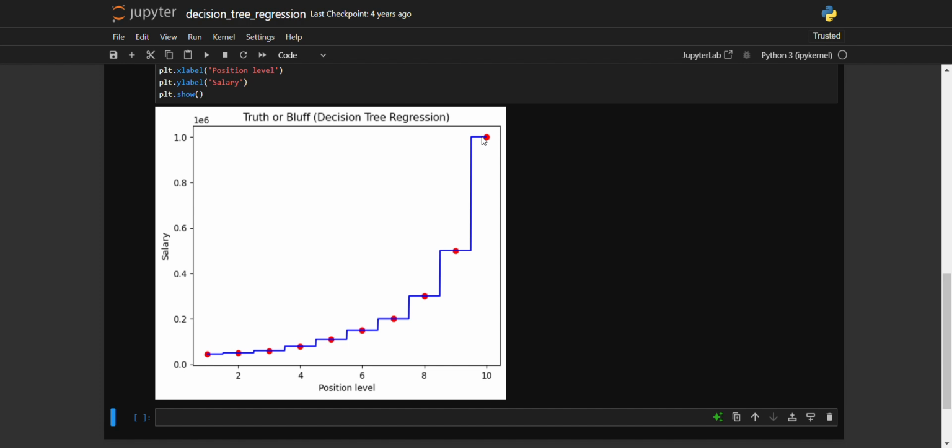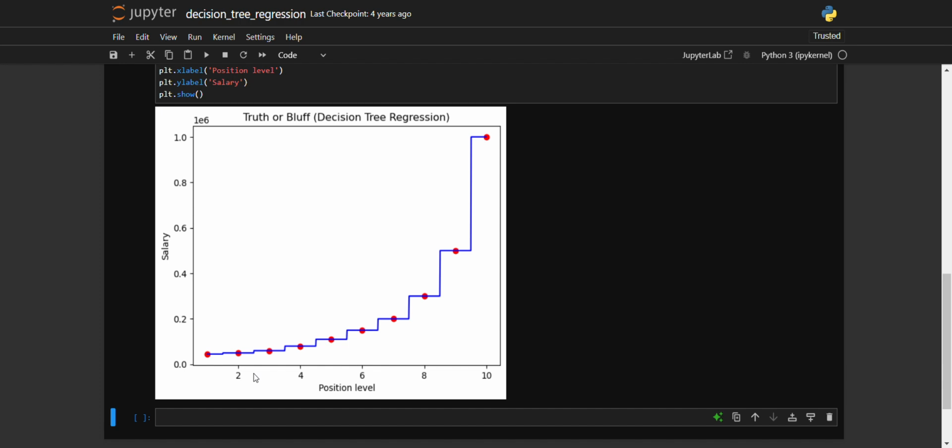So it's shifting its values at every interval of 1. But when you look at this graph, you can see that the salary of a person at, let's say, a position of 1.5 is the same as that of a person at 2.5, which is wrong.